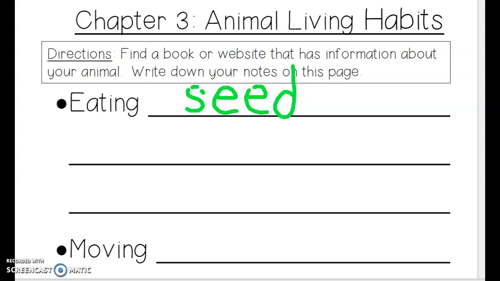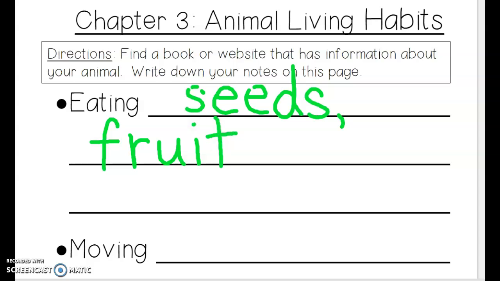Magic CD. Magic CS. So we know seeds and then fruits. Dive down F. Dive down R. Dive down U. Dive down I. Dive down T. Magic CS. Seeds, fruits, and the last one is insects.